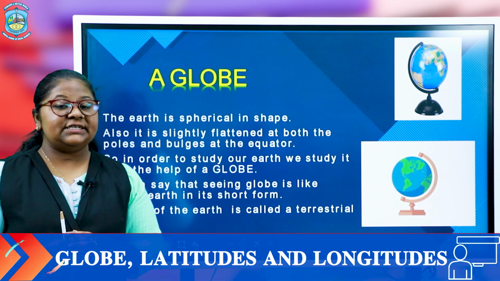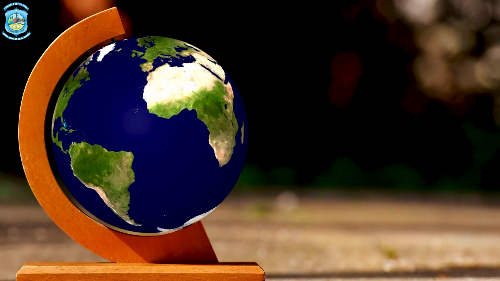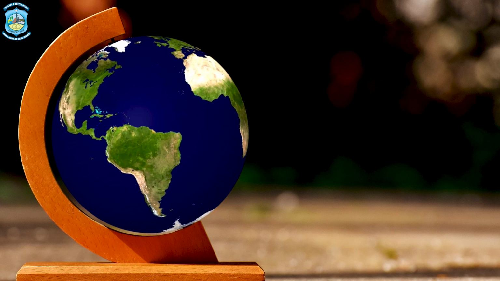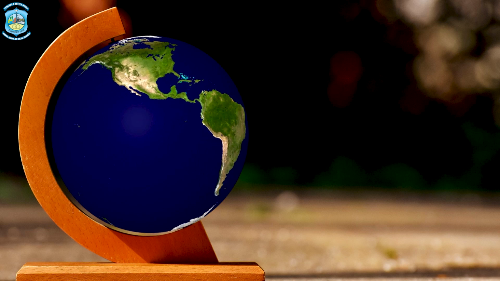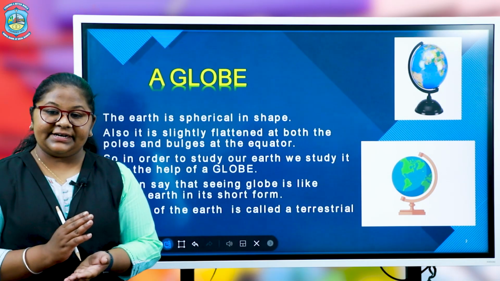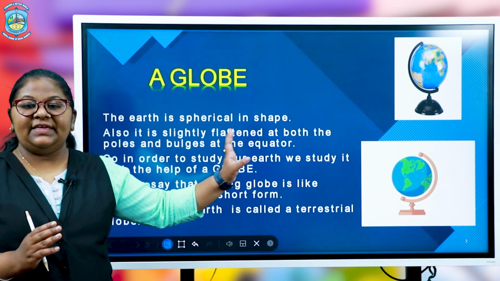As we know, it is impossible for a person to study Earth manually, so we use a gadget that is known as a globe. The Earth is spherical in shape and the globe is slightly flattened at both the poles and bulges at the equator.